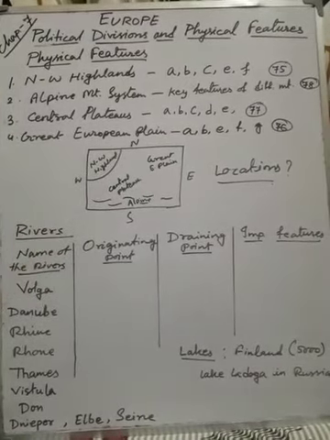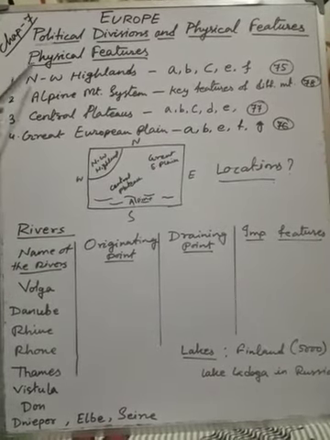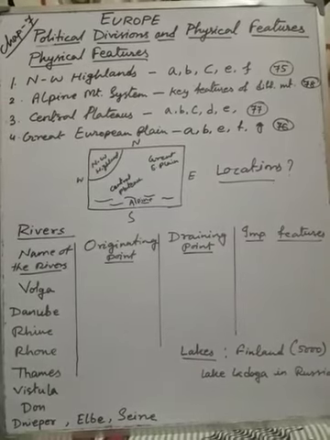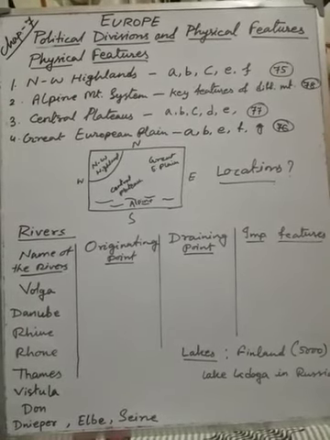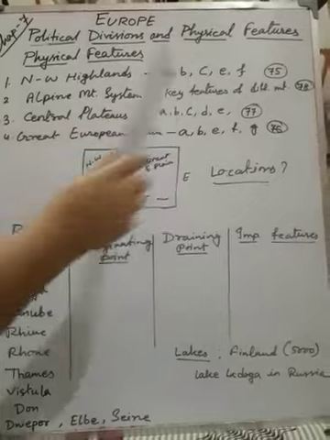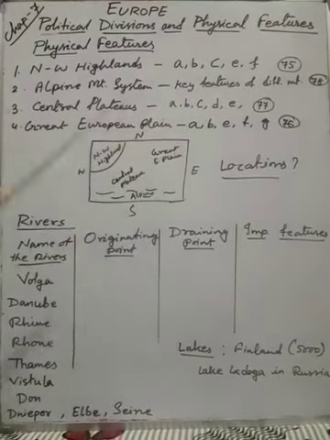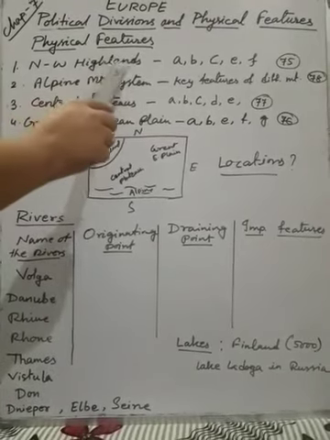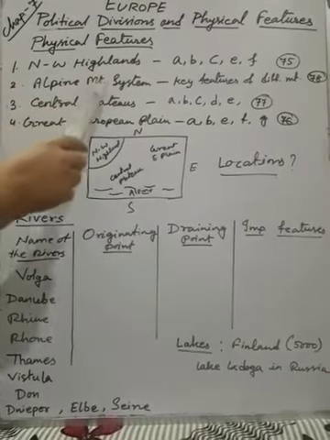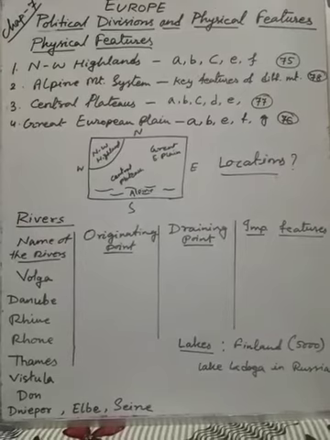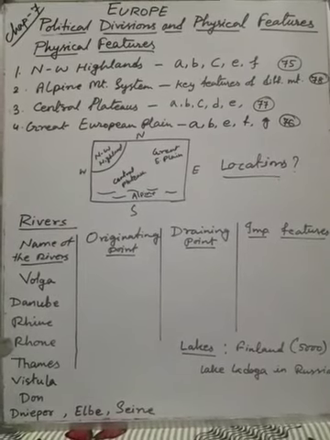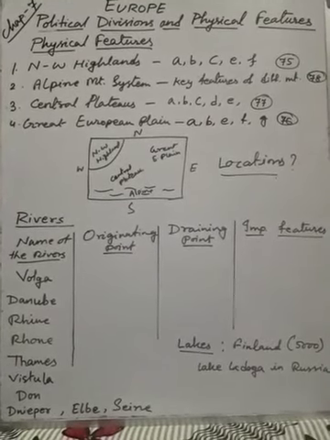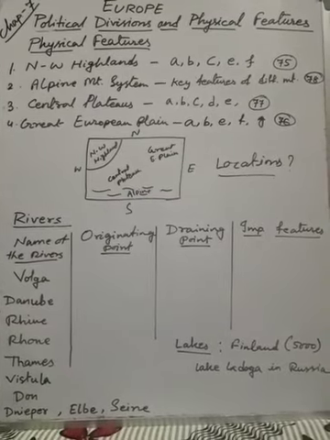Like this, you find out the location of these 4 different physical features. And here I have written A, B, C. What is the meaning of this? If you follow the book, some general features about each category are given. Lots of information is given. If you are able to prepare everything, most welcome, I don't have any problem.